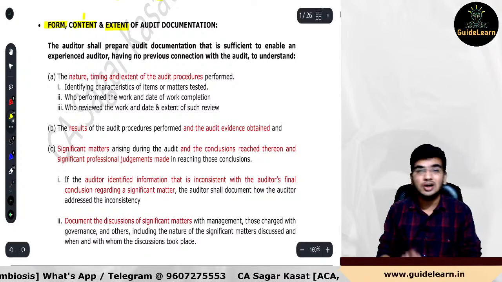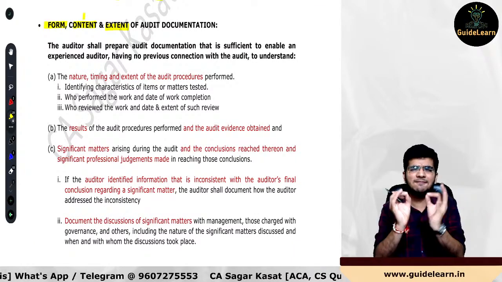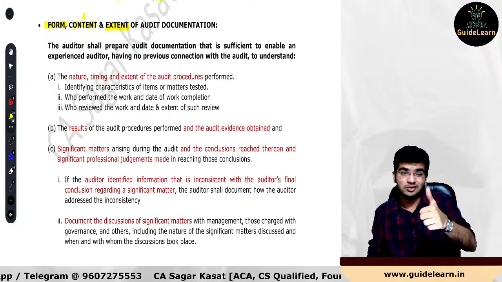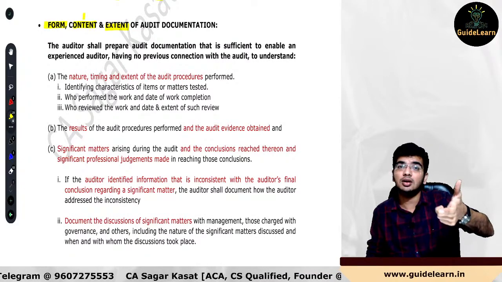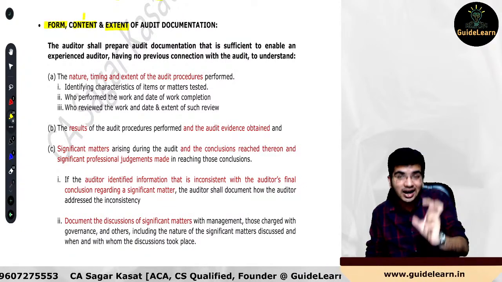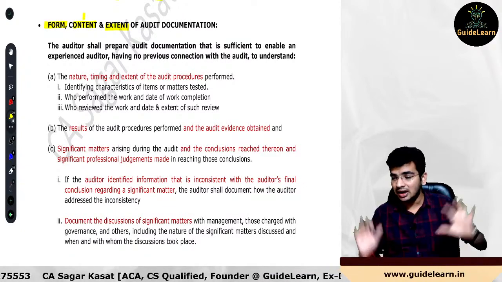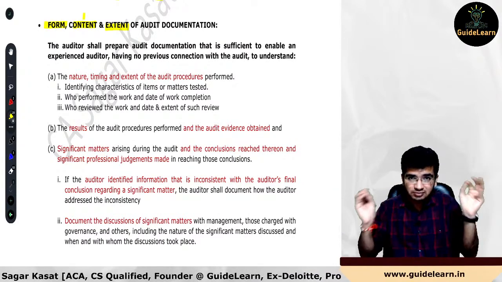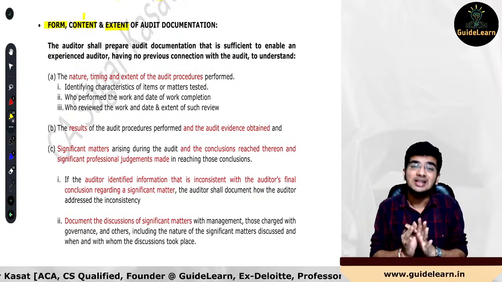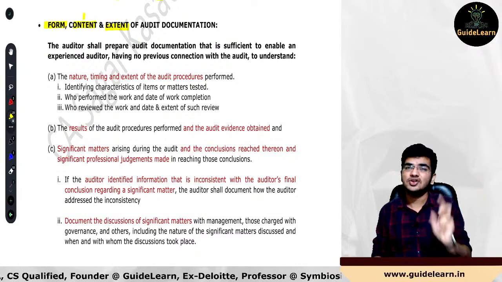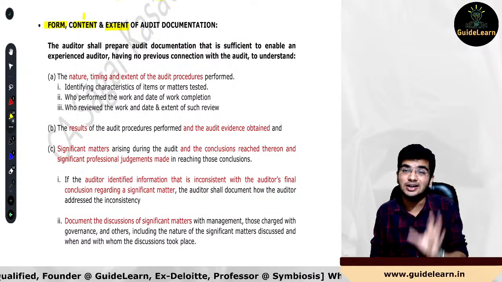Content, what should be covered in the audit documentation? So everything, very simply, everything, whatever you are performing in audit as an audit procedure, whatever you are using the audit evidence to perform the audit procedure and to conclude on the audit procedure, and whatever your conclusions have been reached, entirely, that is nothing but your entire documentation, entire coverage in your audit file, that is what your audit documentation. So all things will be the content of your audit documentation.